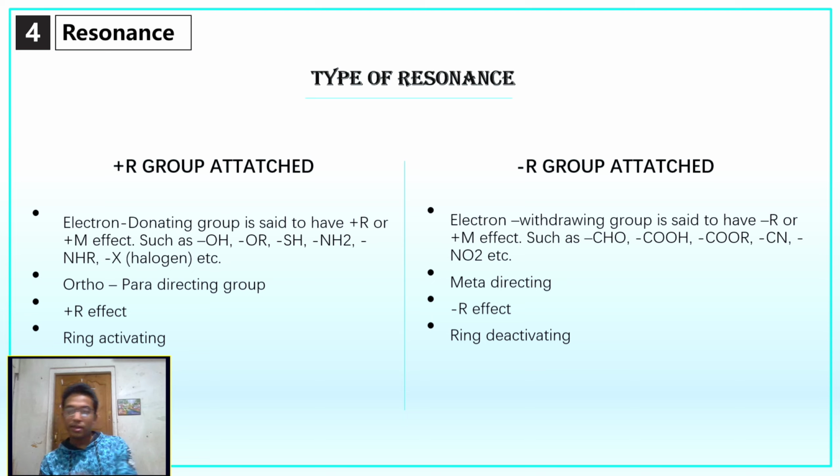The minus R groups are electron withdrawing groups. That means they will collect electrons from the benzene ring or the molecule. For example, we can take the aldehyde group, the carboxyl group, the cyanide group, etc. Plus R groups are always ortho-para directing groups, and minus R groups are meta directing groups. Plus R groups are always ring activating and minus R are ring deactivating. Let's move to the next page.